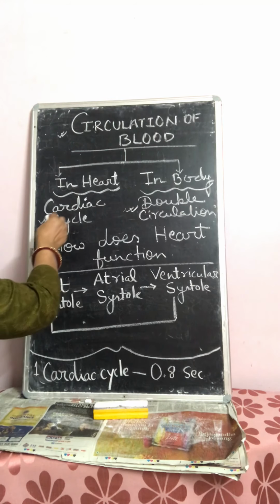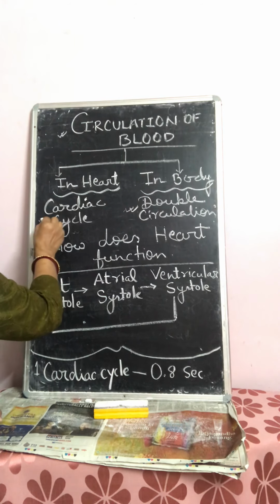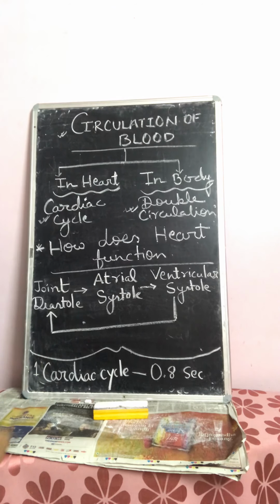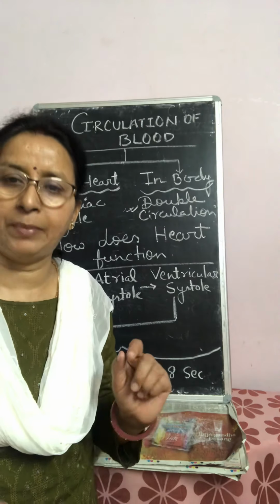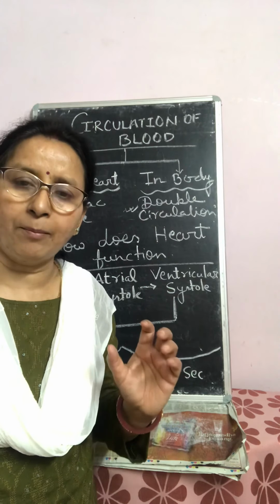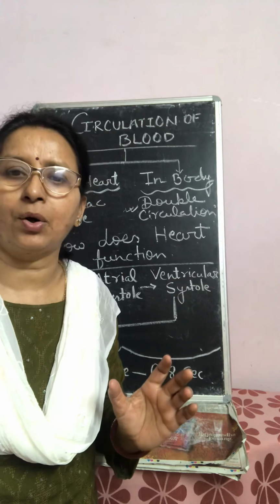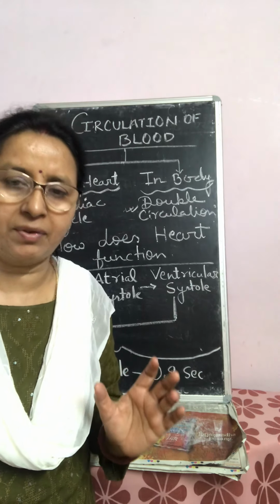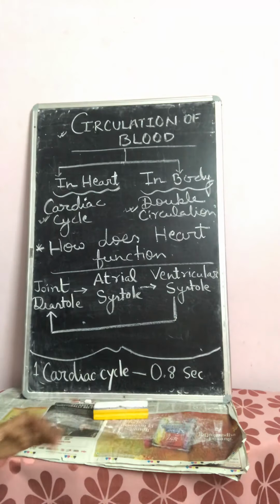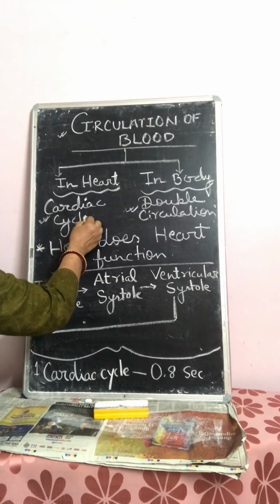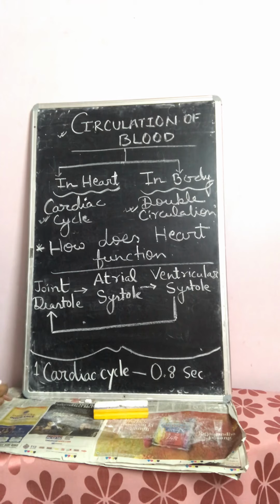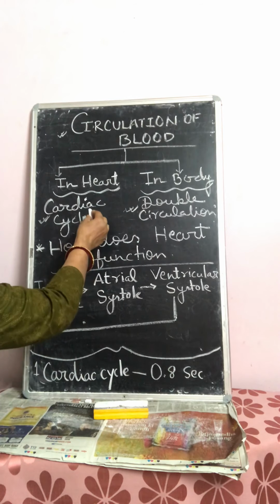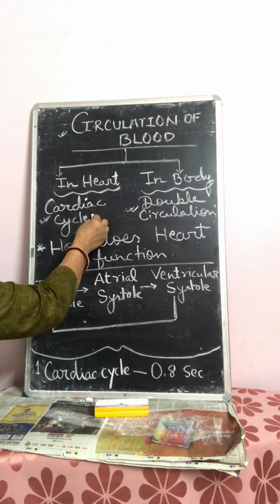First, the question arises, what is cardiac cycle? Actually, you know very well our heart beats, and one complete beat, that means complete diastole and complete systole, is called cardiac cycle. That means cardiac cycle includes one complete diastole and one complete systole.